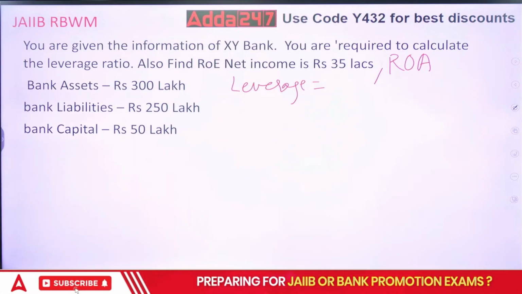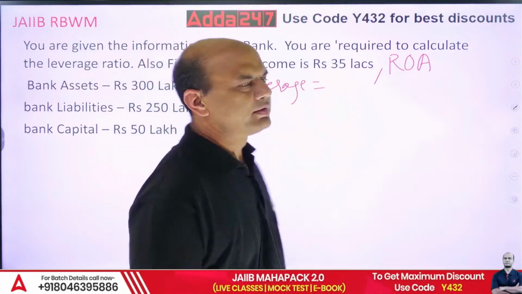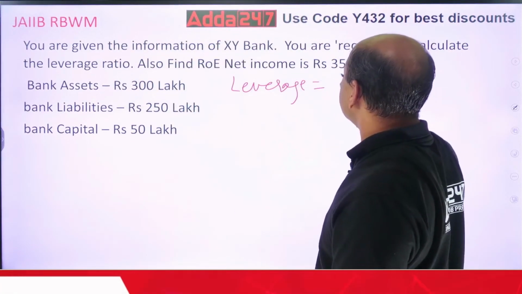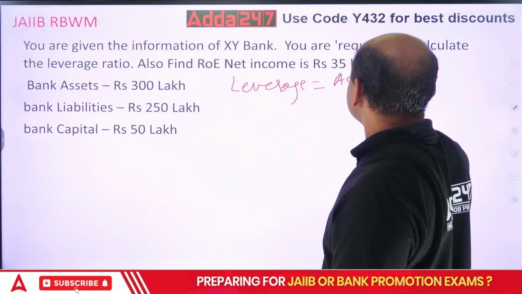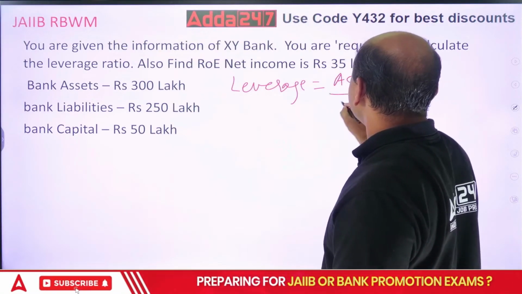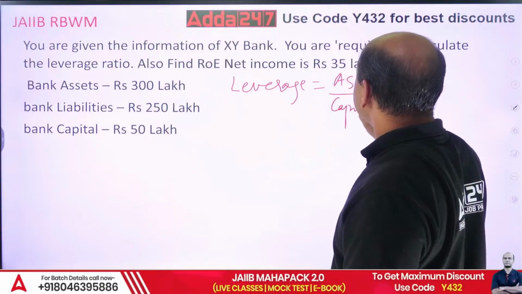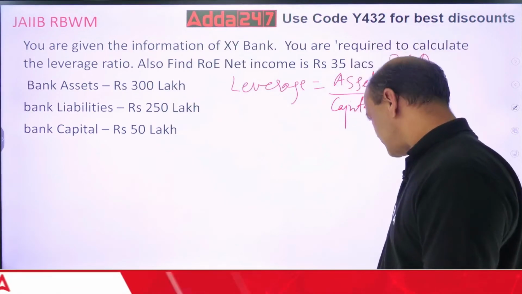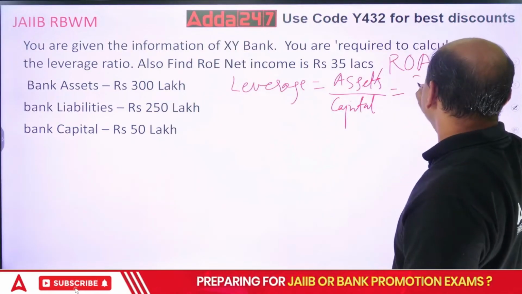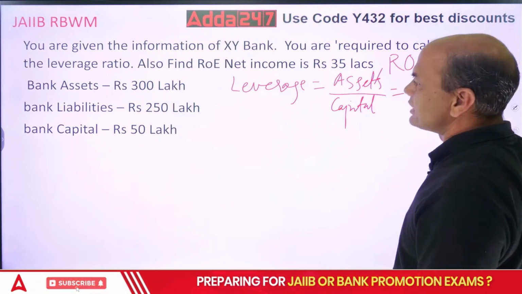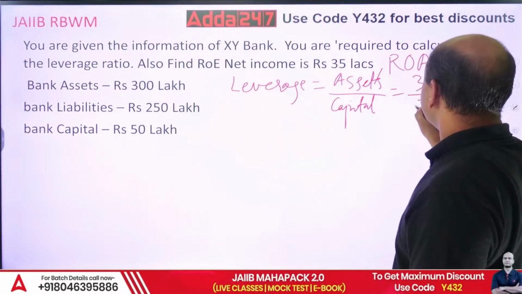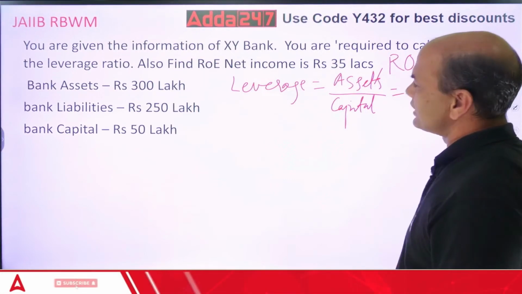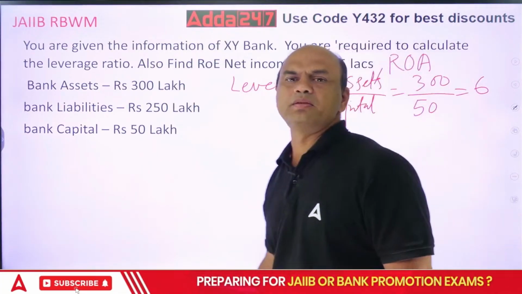Okay, assets upon capital, that is known as leverage. So that is equal to what are the assets? 300 lakhs, right? So 300 upon capital is what? 50. So leverage equals to 6.